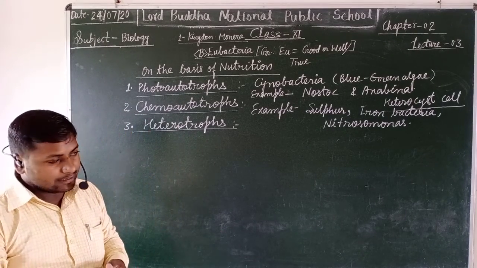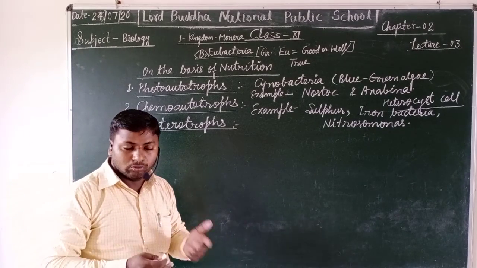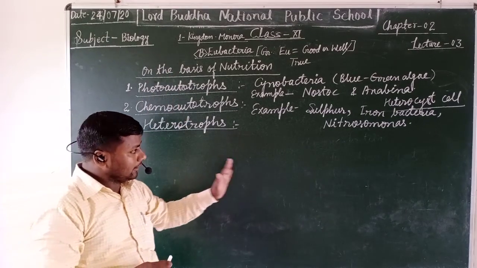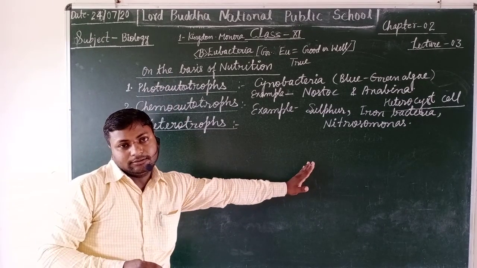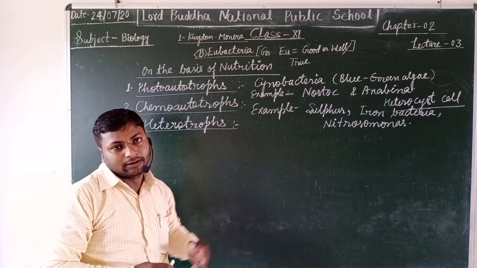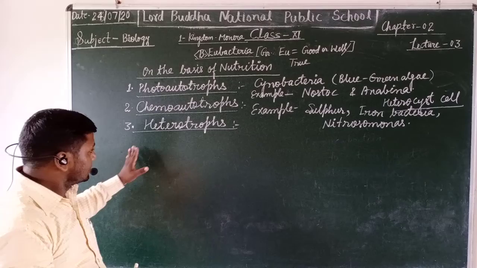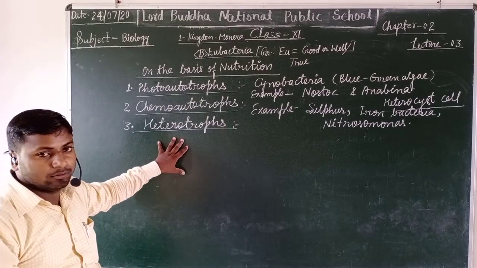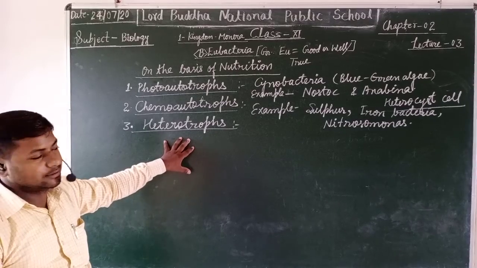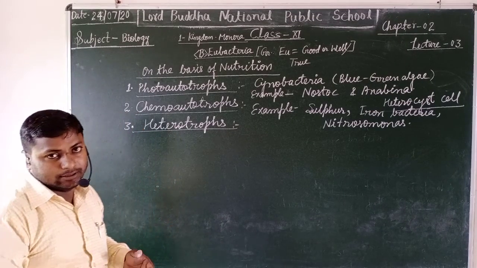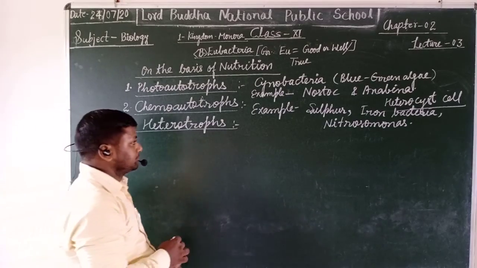They also have the ability to decompose these substances and to obtain their nutrition from the dead and decaying matter. They are said to be heterotrophs, because the term hetero refers to others and troph means the ability to gain nutrition.